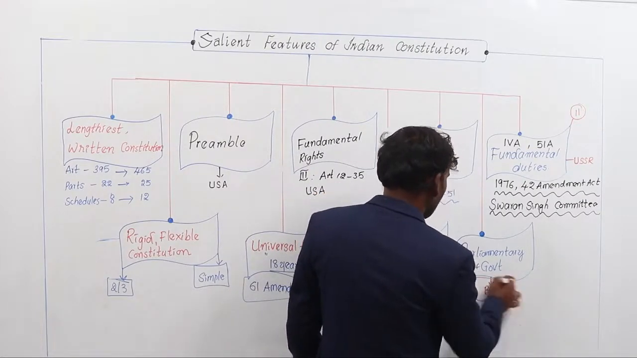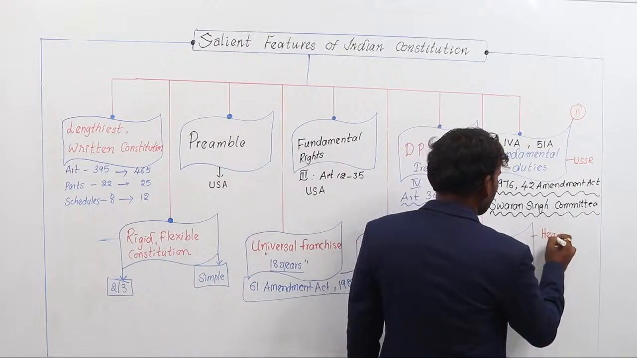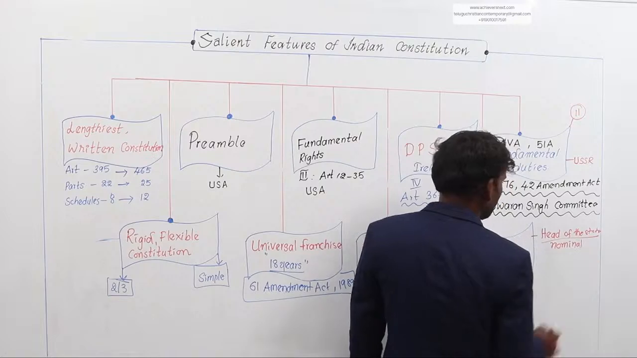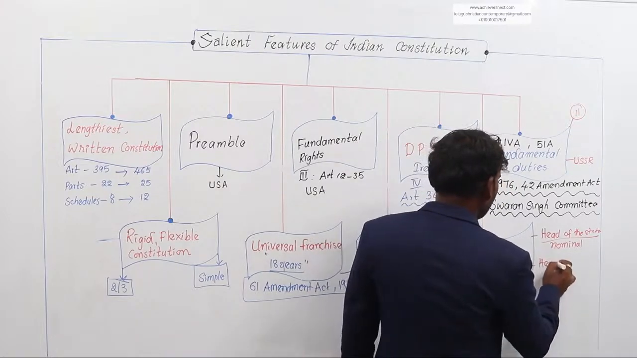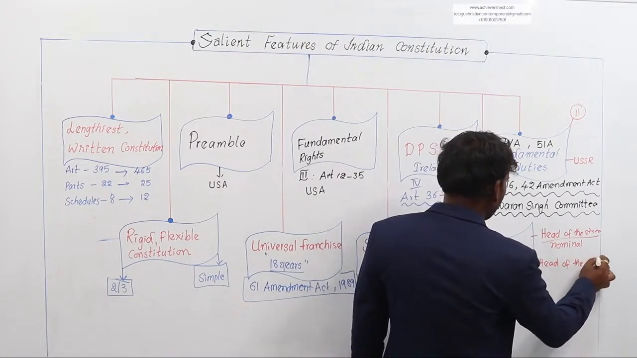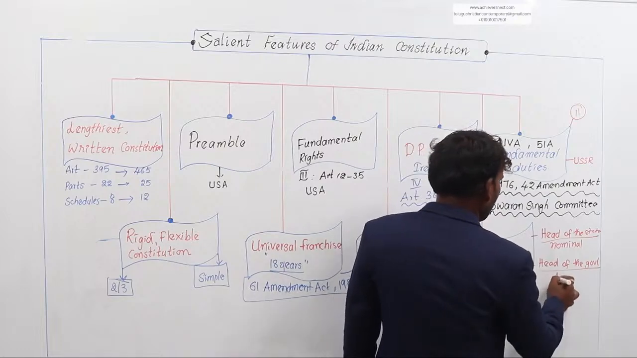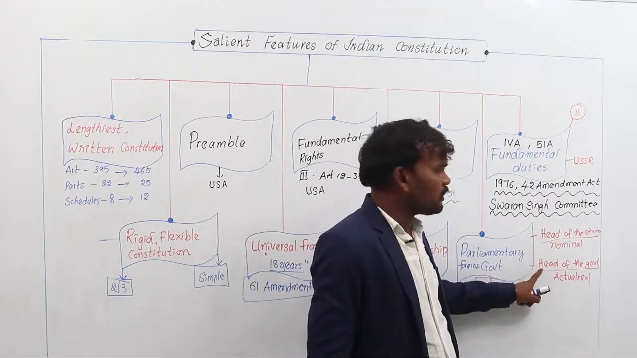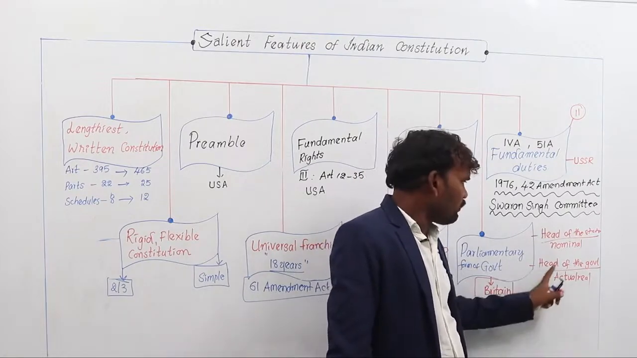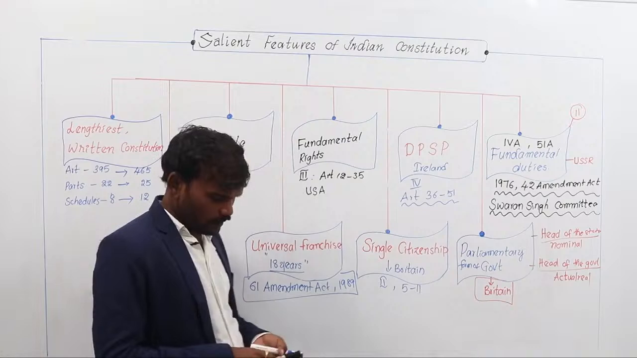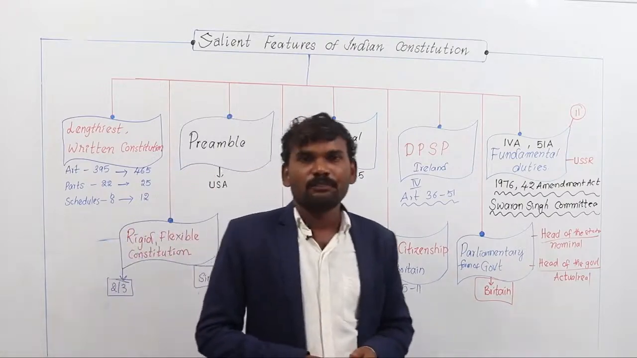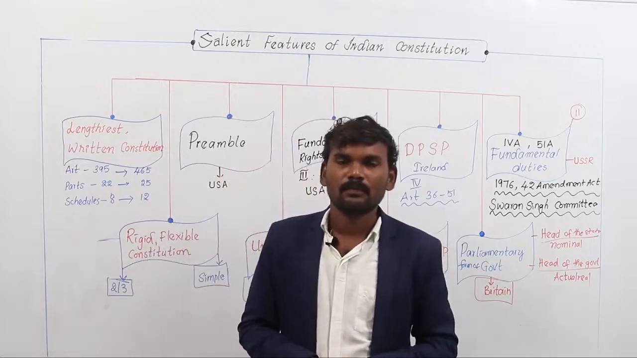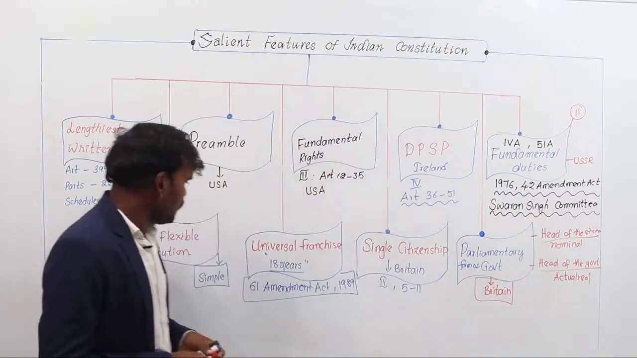In this form of government, there are 2 types of heads. One, head of the state: he is the nominal authority in the country or the state. Two, head of the government: he is the actual, real authority of the state or government. At the central level, the head of the state is the president and the head of the government is the prime minister. At the state level, the head of the state is the governor and the head of the government is the chief minister and his council of ministers. So like that, there are many features. Whatever we can say about our Indian Constitution is nothing but a feature of our Indian Constitution. And coming to the next one,